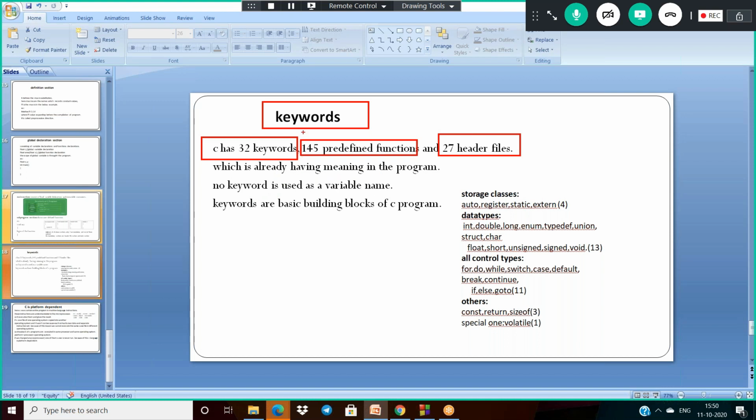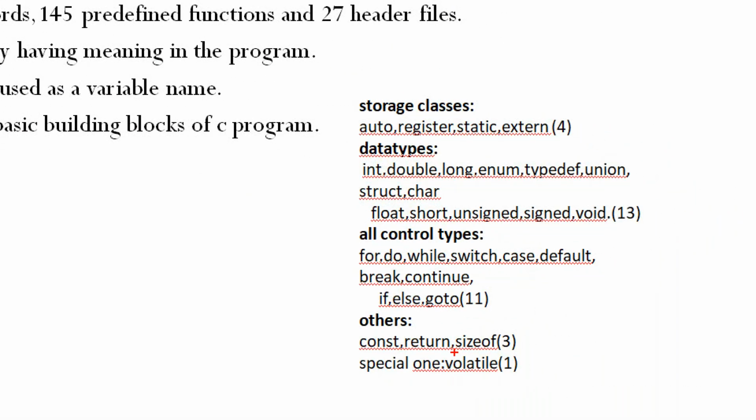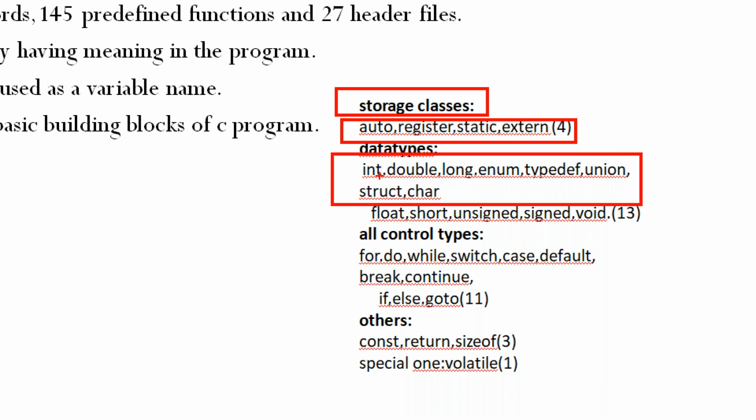And all keywords have some internal meaning. And one more important thing, don't use any variable name as a keyword. So keywords are basic building blocks of the C program. And now what are the total 32 keywords here? See, in the classification of keywords, we have storage classes. In the storage classes we use 4 keywords like auto, register, static, extern, and the data types are this. So primitive data types, some other data types, and control types.